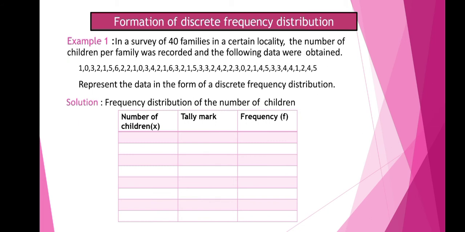And in the third column we will write down the frequencies, denoted by small f. To write the variables, first let us check which is the lowest number in the given data. The lowest number we can see is 0, and the highest number is 6. So start writing the numbers from 0.